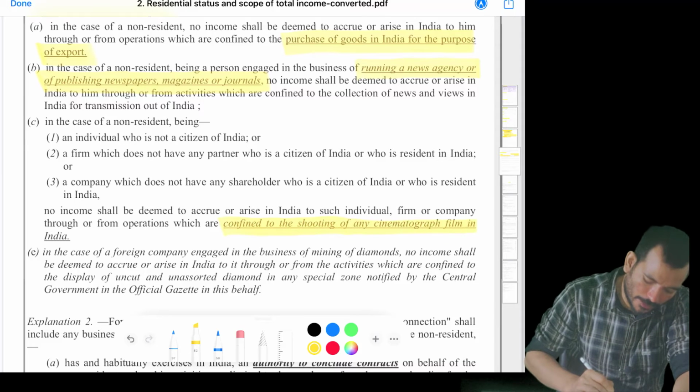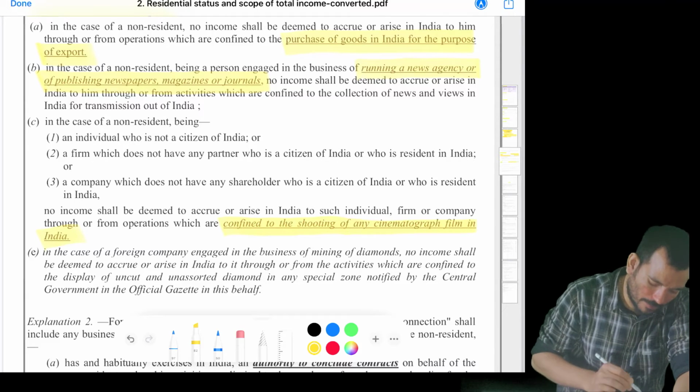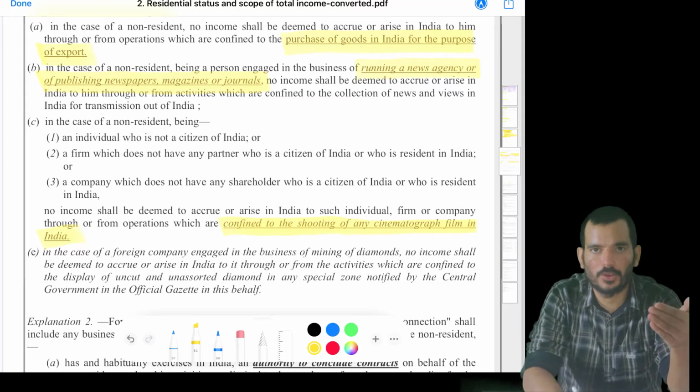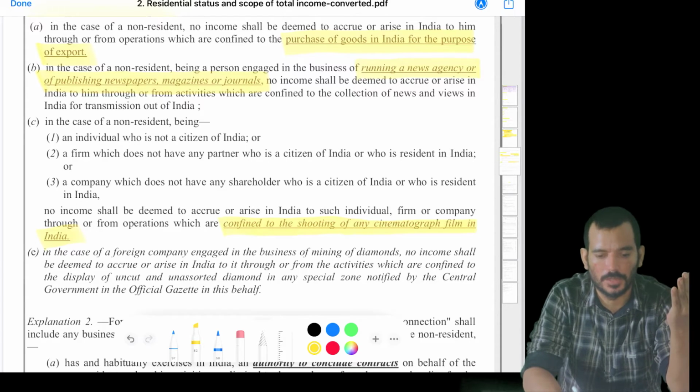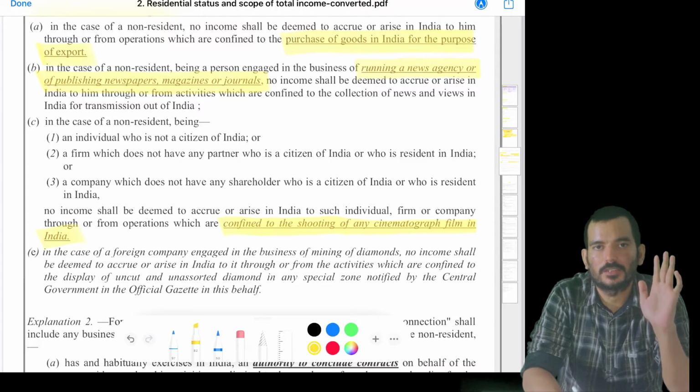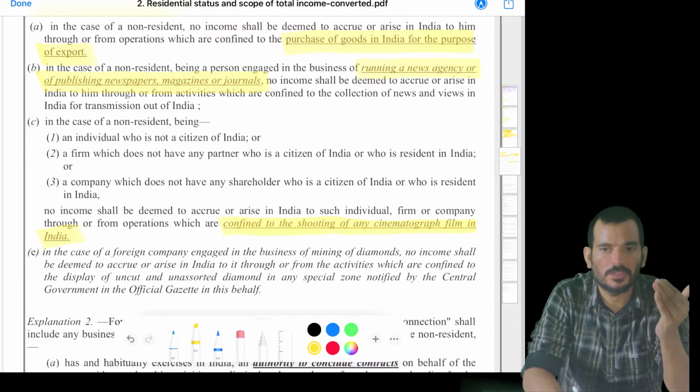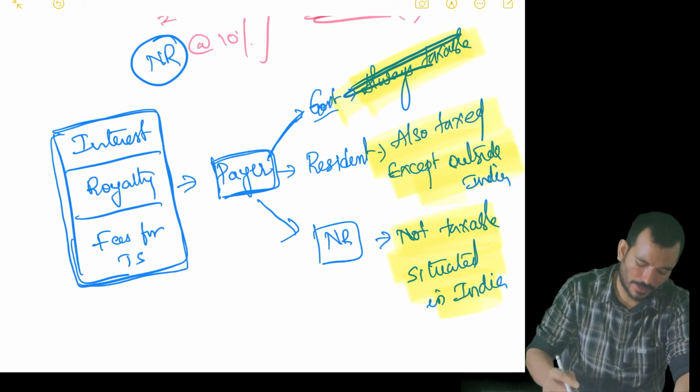And confined to shooting of any cinematographic film in India, like we often see that some Hollywood movies are made on Indian themes, right? So we all think that, okay, should they be paying tax on their film in India? The answer is that first you have to establish that there is a business connection. In order to establish that, you have to see something like this.